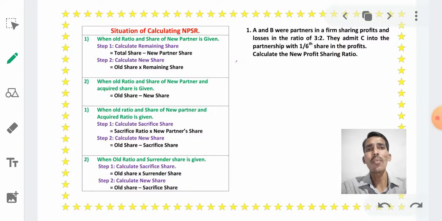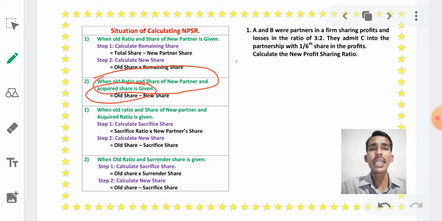When in the problem only the old ratio of old partners and the share of the new partner are given, we have to follow these formulas. Then, if in the problem the old ratio of old partners, the share of the new partner and the acquired share are given, there will be three ratios in the problem, and we have to follow only one formula: old share minus acquired share equals new share. Right, is it clear?